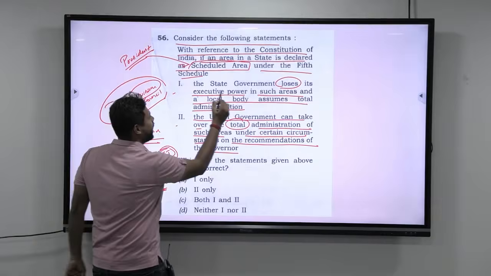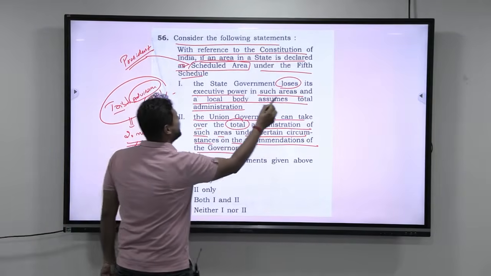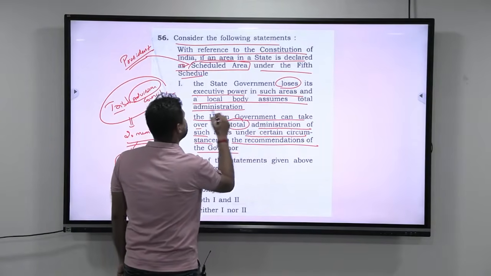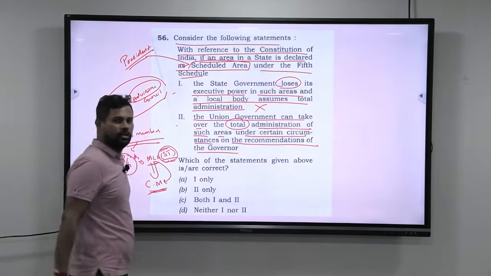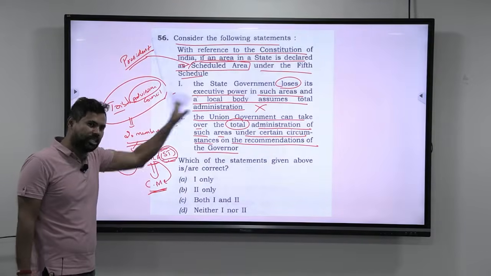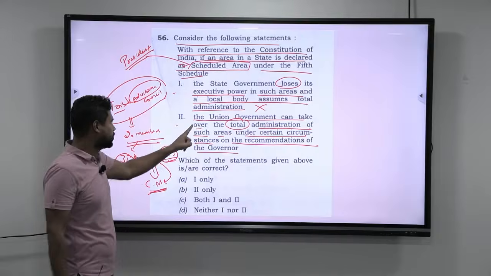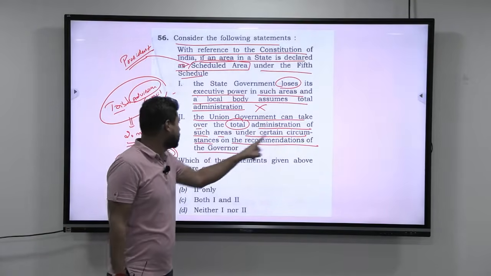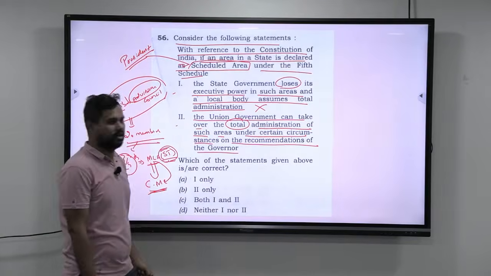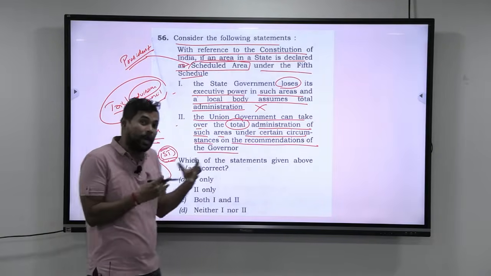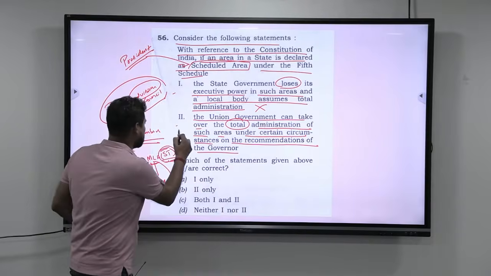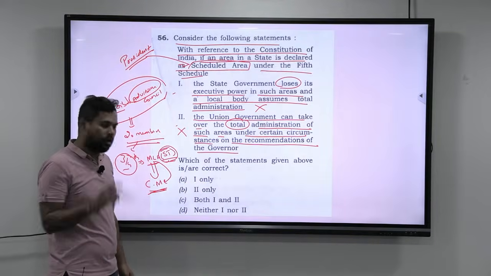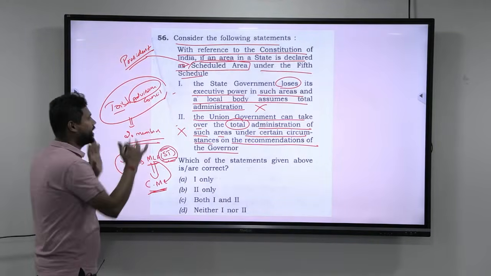So look at this, the state government loses its executive power in such areas and the local body assumes total administration. If you know this wisdom, you will easily know that it is not true. Now look at this, the union government can take over the total administration of such areas under certain circumstances on the recommendations of the governor. Don't you think that this is going like emergency? And hence, this also is too extreme. Okay, so if you have this wisdom, you can get it.